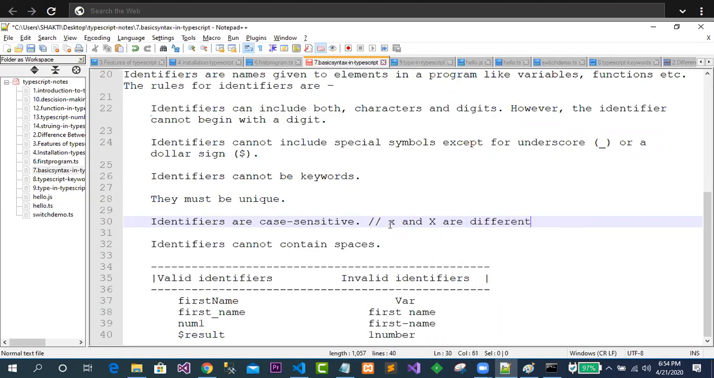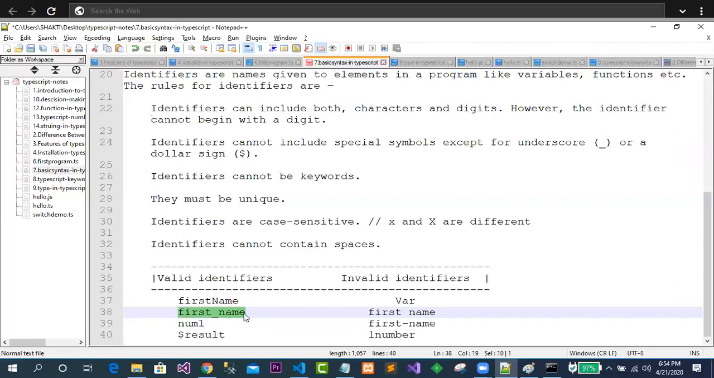Clear? So both are different. Okay. So an identifier cannot contain spaces. That is all we know from other programming languages. Here it is also the same. Just see, I have given some valid identifiers. This is a valid identifier, whereas this is not a valid identifier, okay, because it's a keyword.